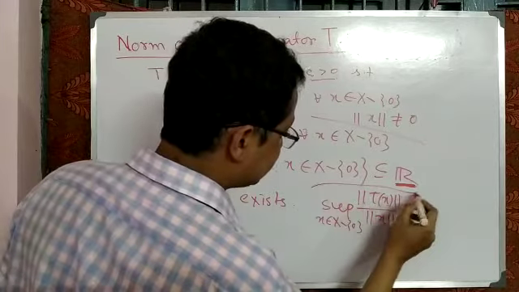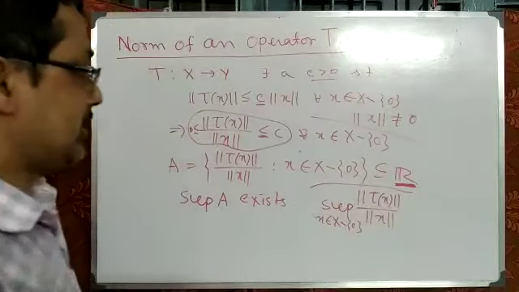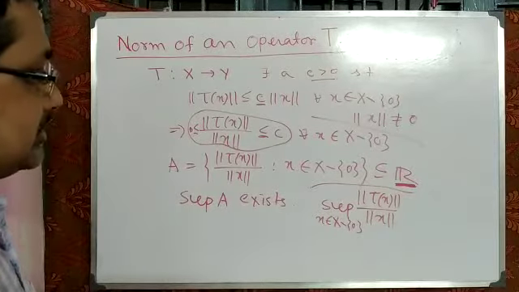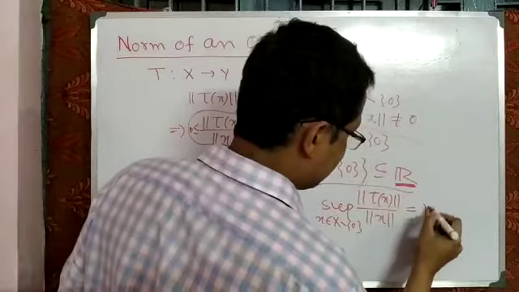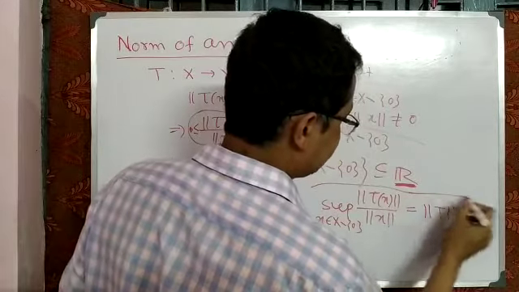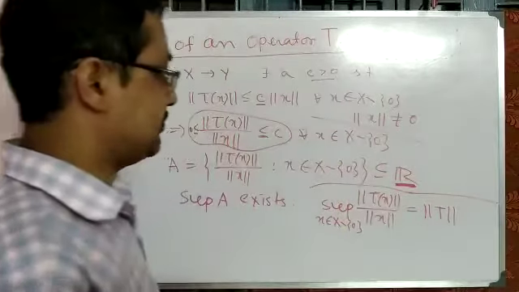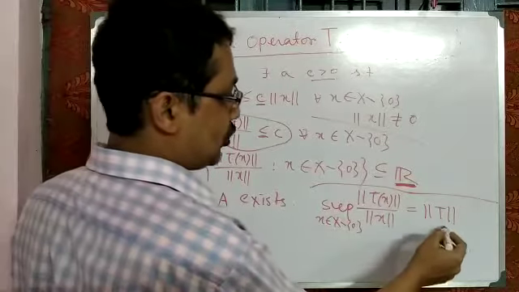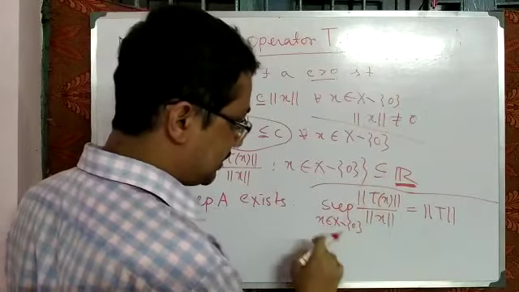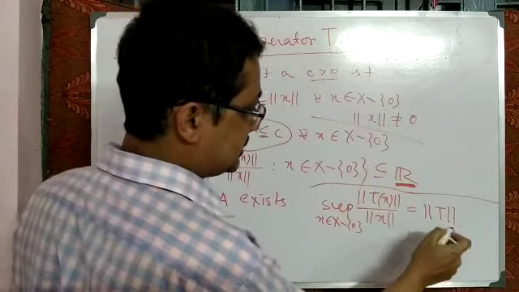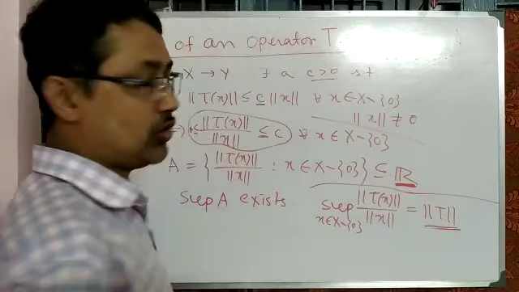So this is the supremum value. And what is the notation? We denote that supremum value as norm of T. Why do we write norm of T? Because this expression satisfies all the properties of a norm. That's why we write it as norm of T.